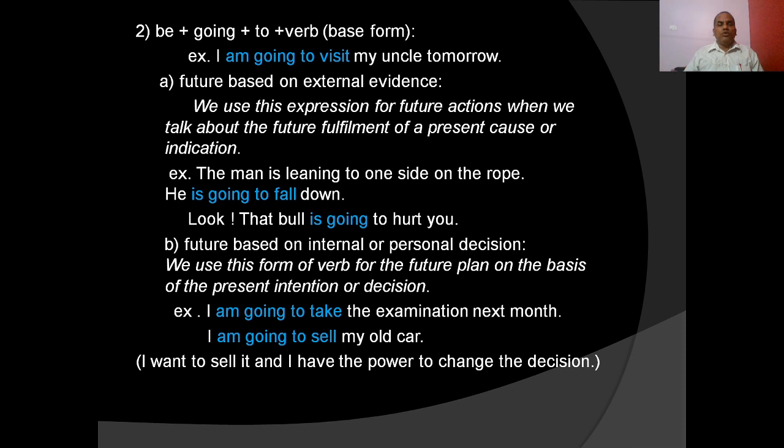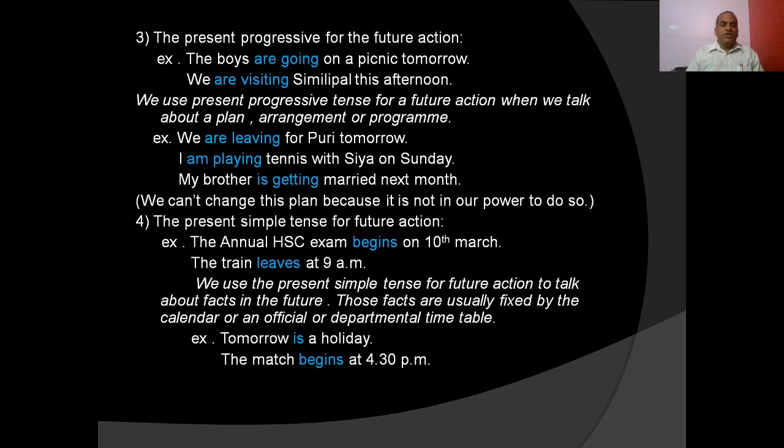So the be going to form is used when we think of or describe a future based on personal decision. We use this form of a verb for a future plan on the basis of the present intention or a decision.